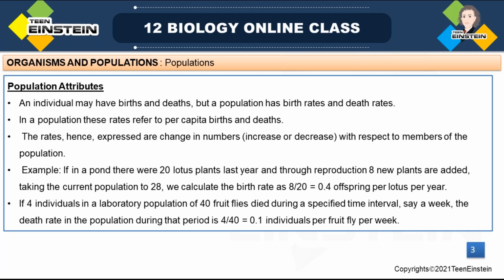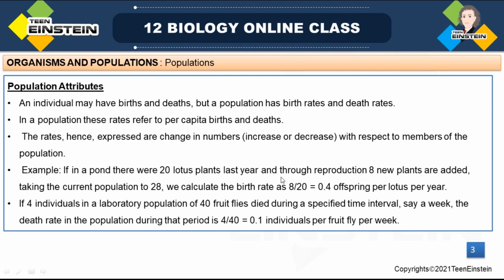So in a population, we can explain birth rate or death rate. For example, last year in a pond there were 20 lotus plants. Then, through reproduction, 8 plants were newly added.